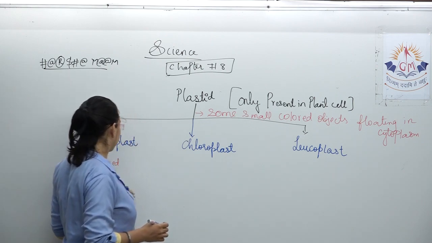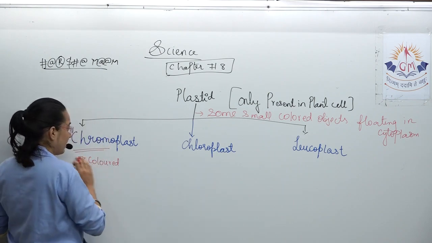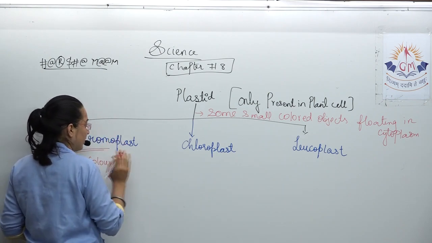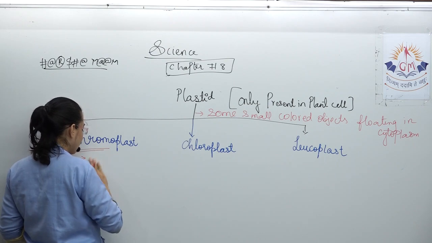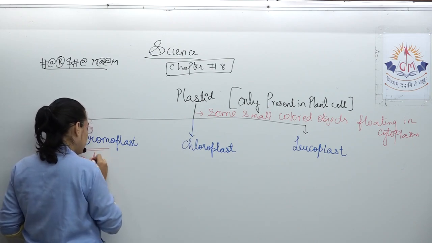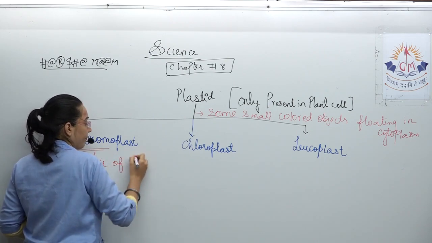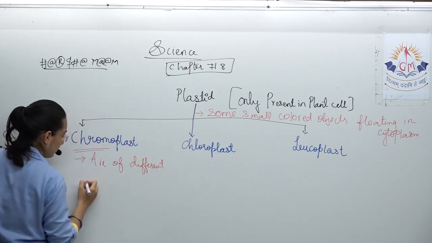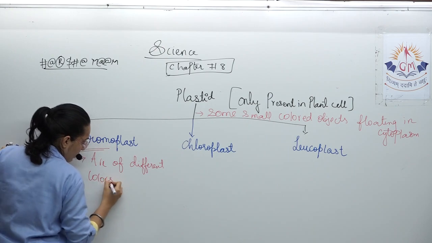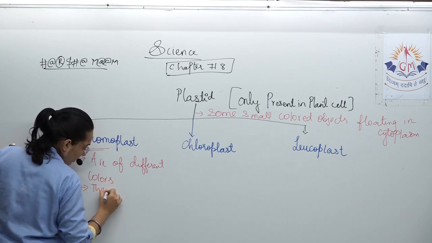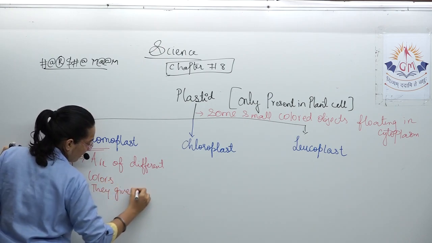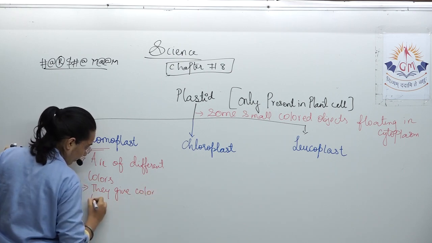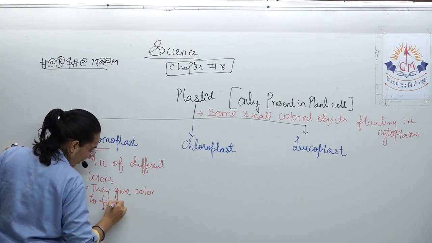Basically, chromoplasts are those plastids that are of different colors, and they give color to fruits and flowers.